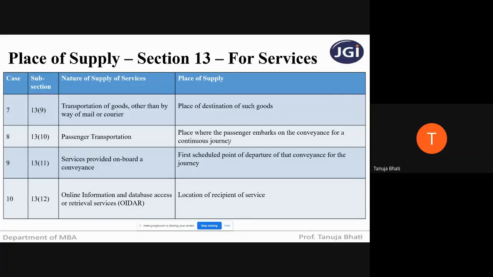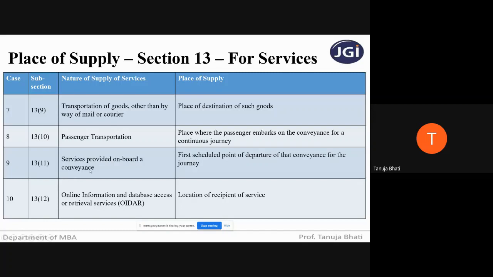So the place of supply will be Goa, irrespective of where he wants to go. So from Goa to Mumbai, or from Goa to the US, in case he has to change the flights, irrespective of that, where he first embarks on the conveyance will be the place of supply.